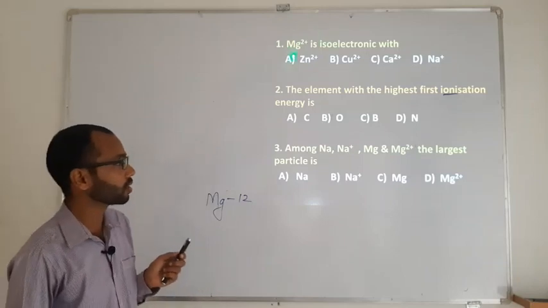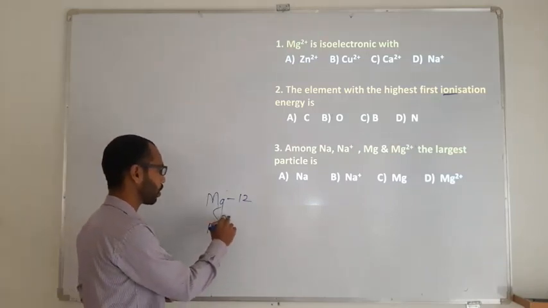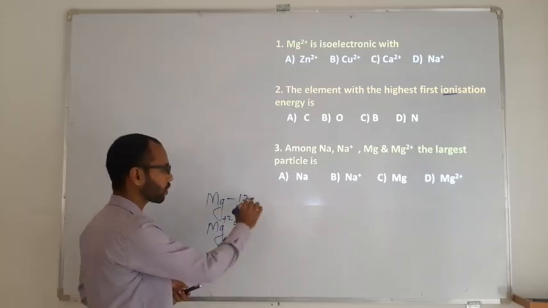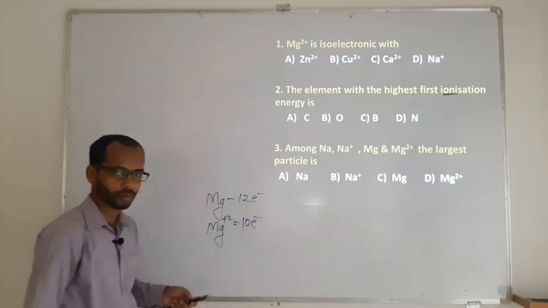And in the given question it is plus 2, where plus stands for loss. So magnesium has lost 2 electrons, means out of the 12 electrons, if 2 electrons go off, the remaining electrons are going to be 10.